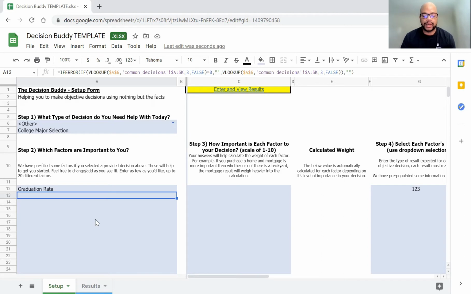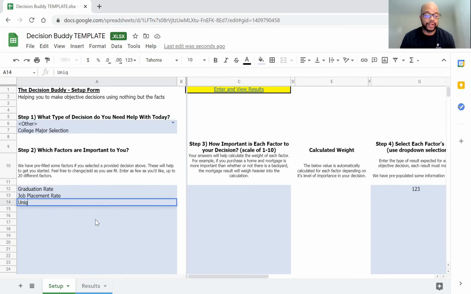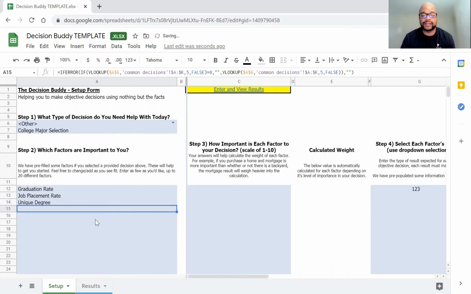Let's say a job placement rate after graduation. So what's the likelihood of me finding a job, finding a successful job? Let's call it a unique degree. Maybe that's something that I'm interested in, right? Finding something that's not like something that everybody else has. That may be something that I want to look at. Let's look at class sizes. Class sizes may be important to me.